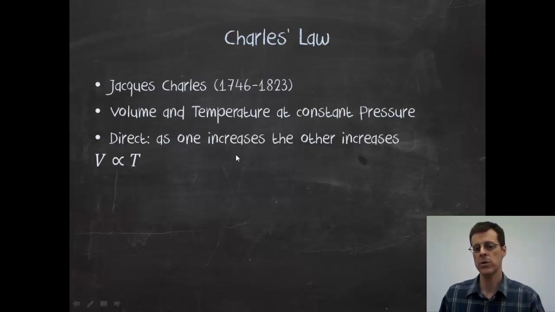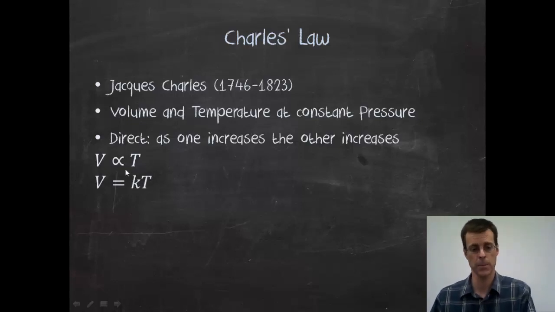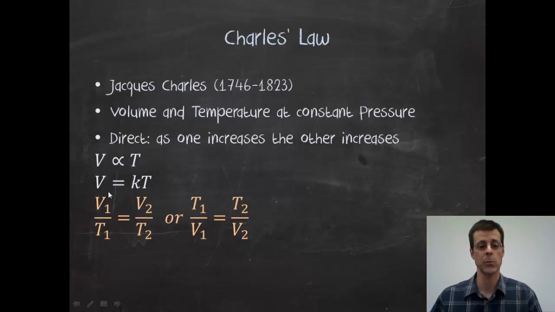So doing the same kind of proportional symbol, same kind of math, we're going to go through the same kind of process. So I would say write a direct relationship in this form, so that the volume changes with temperature directly. Temperature goes up, volume goes up. Get rid of the proportional symbol and make it look more like a linear equation, and it looks something like that. But the real form of Charles' law is either of these. Now, one is just the reciprocal of the other.